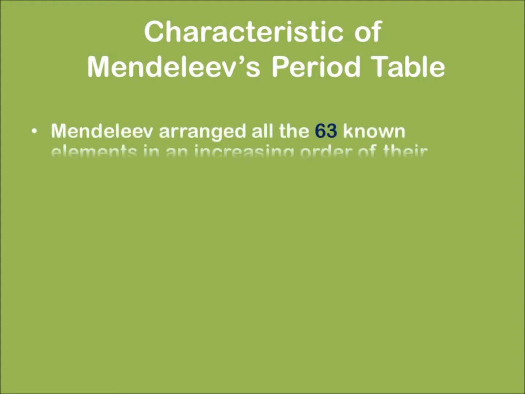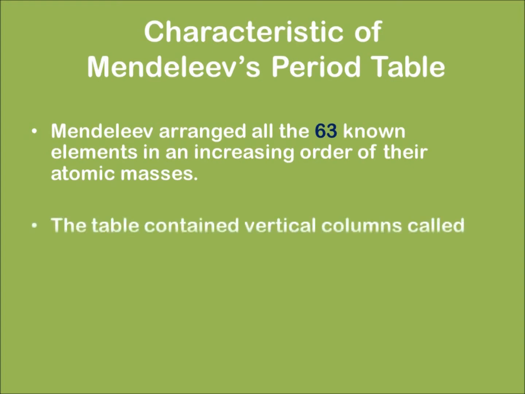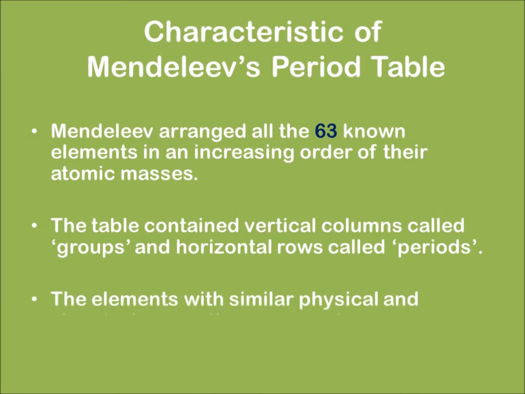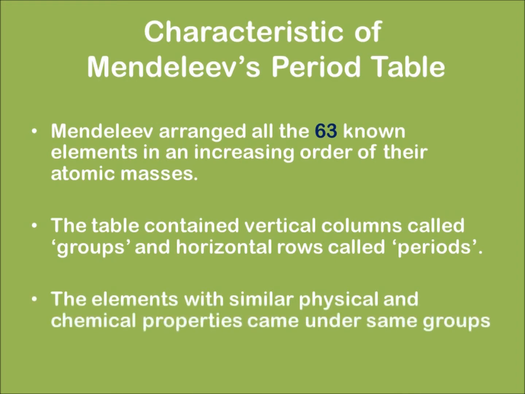Characteristics of Mendeleev's periodic table. Mendeleev arranged all the 63 elements known then in increasing order of atomic masses. This table contained vertical columns known as groups and horizontal rows called periods. Elements with similar physical and chemical properties come under the same group.